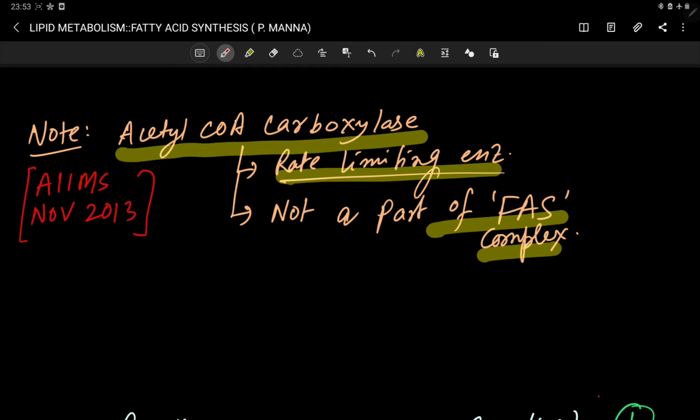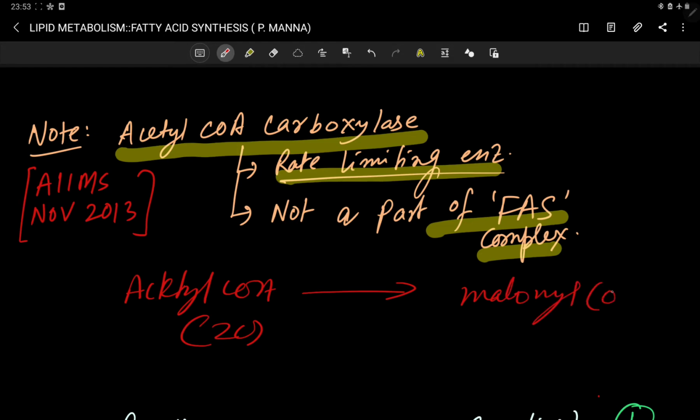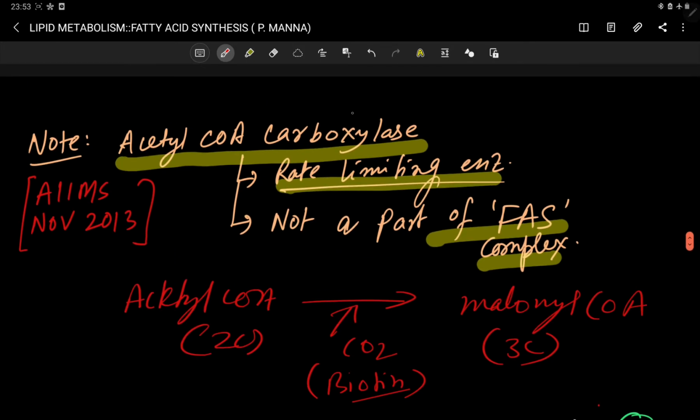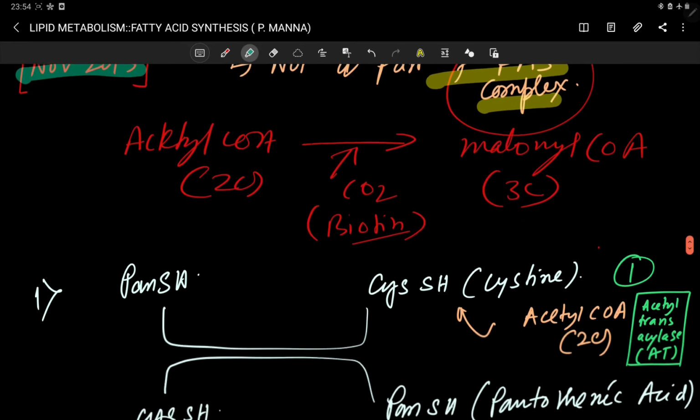Acetyl CoA carboxylase converts 2 carbon acetyl CoA into 3 carbon malonyl CoA by the addition of 1 CO2, and biotin is also required. This is the rate limiting enzyme, the most important enzyme for fatty acid synthesis, but it is not a part of the fatty acid synthase complex. Actually this also came in the Central Institute question, AIIMS November 2013.